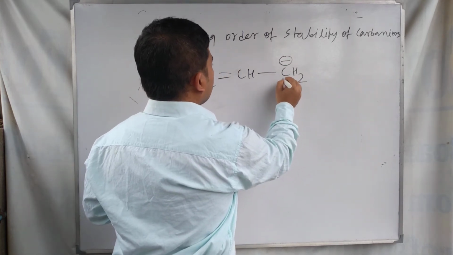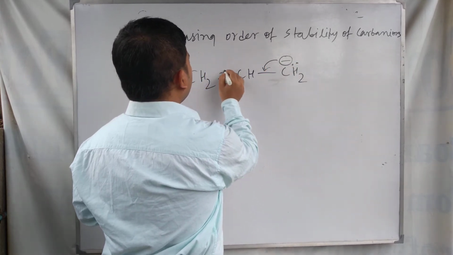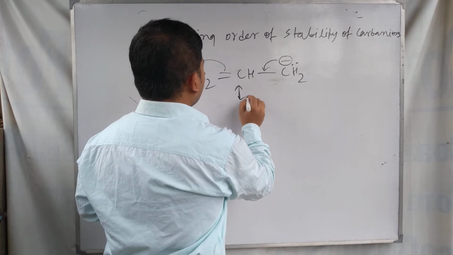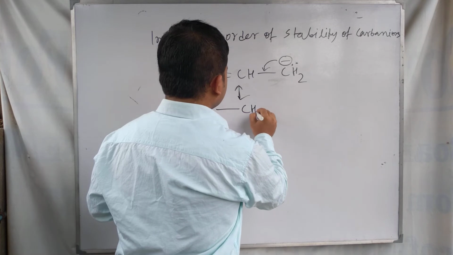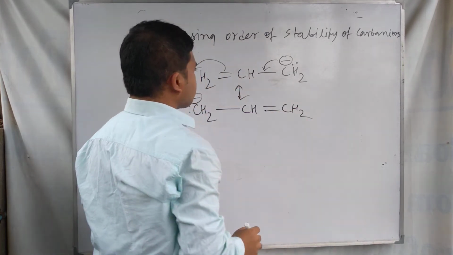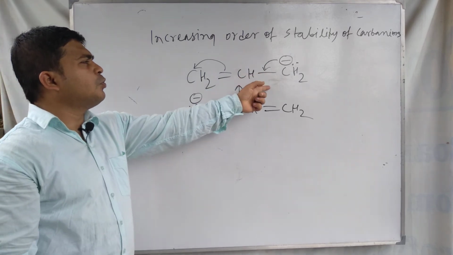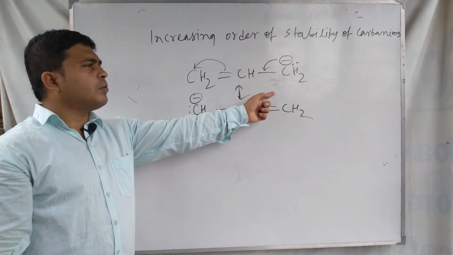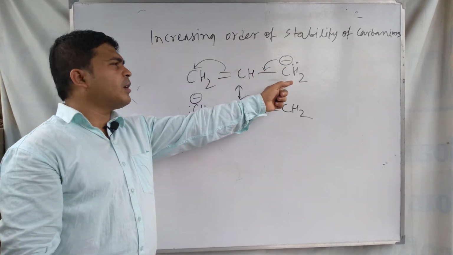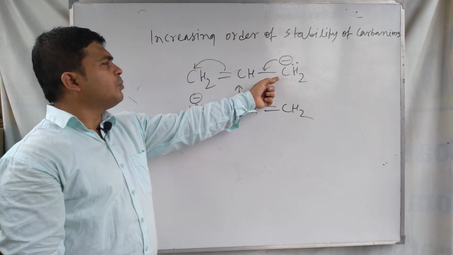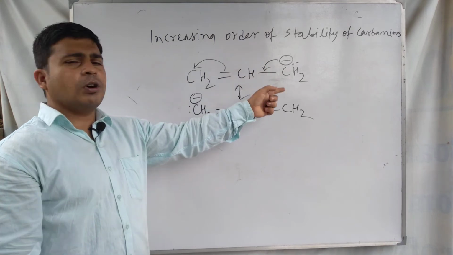the carbon bears a negative charge. So in this case, this type of resonance structures or canonical structures can be formed. For this reason you can see this negative charge is distributed on other carbon atoms of the molecule. As a result, the negative charge density on the carbanion carbon reduces due to the distribution of its negative charge to the other carbons in the molecule.